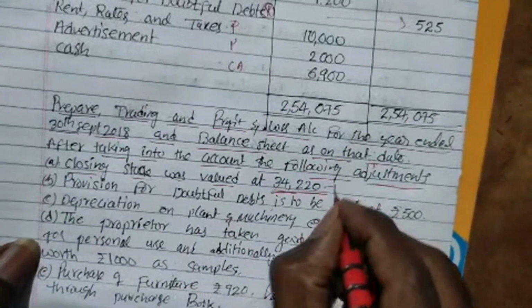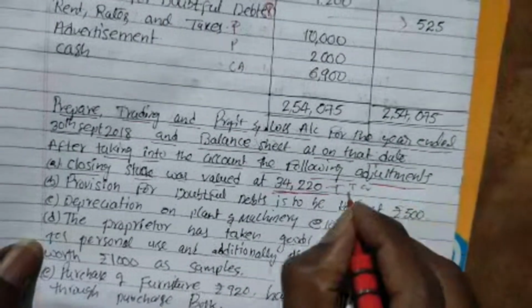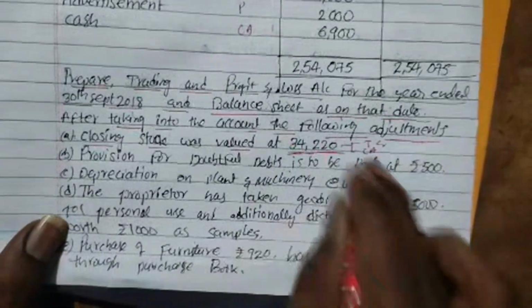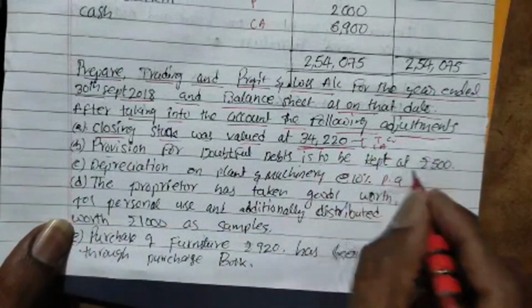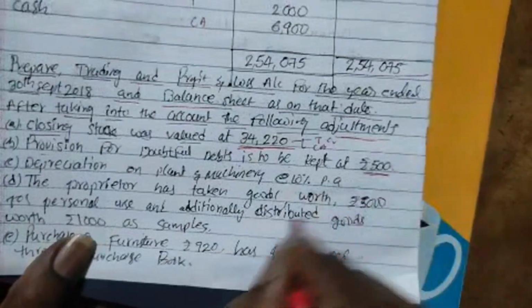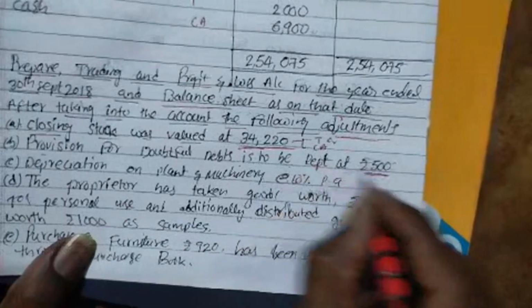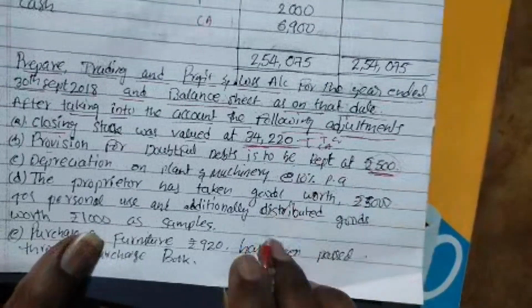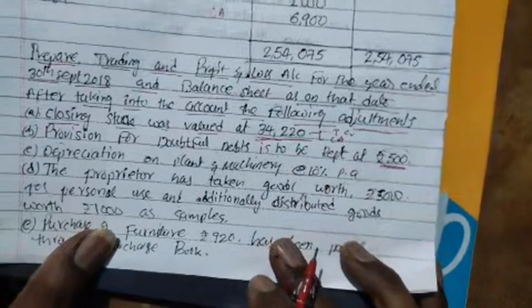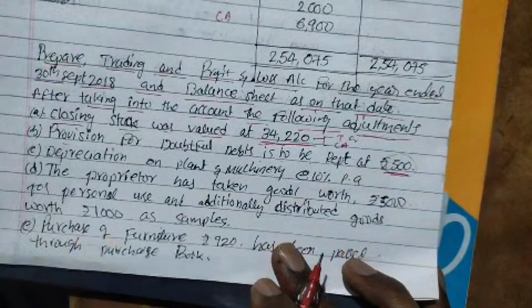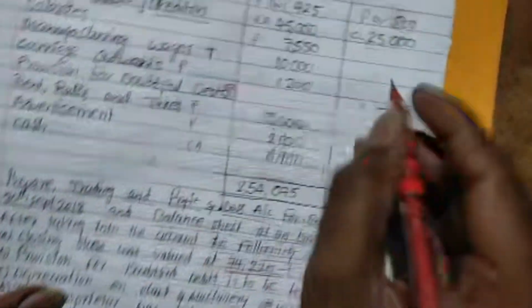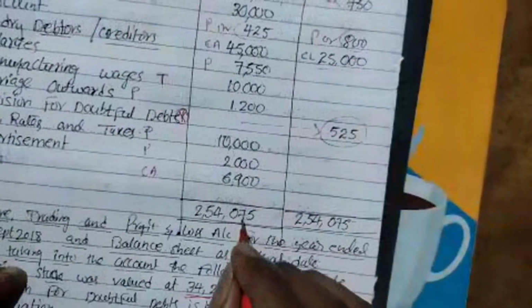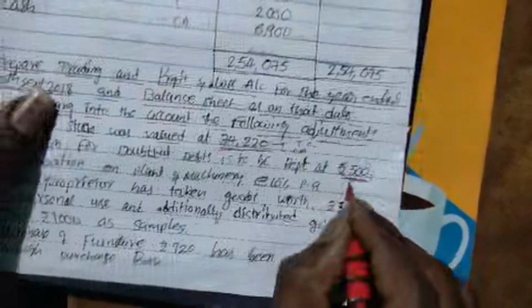Closing stock comes under trading credit once, and another time as current asset. Provision for doubtful debts is to be kept at rupees 500. See here, old provision is there and here new provision is there.